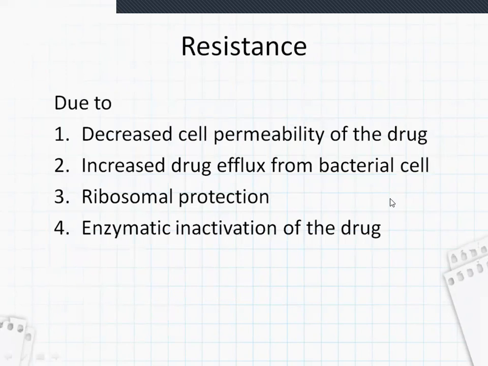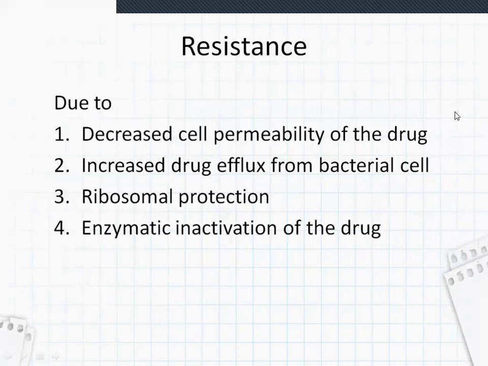Now coming to the resistance. As tetracyclines are broad spectrum antibiotics, they used to be used very widely, but now the bacteria have started resisting the tetracycline action. How that resistance has started is, first, due to decreased cell permeability of the drug.